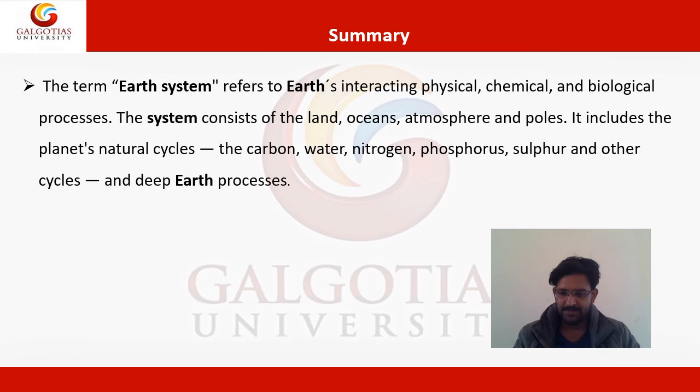And the fourth one we have studied is the hydrosphere, that is all forms of water that is available on the earth system, like in ocean, direct water, in glacier and snow which mainly comprise 70% of the fresh water, that is also part of the hydrosphere. Then the water vapor in the atmosphere is also part of the hydrosphere. So we have seen mainly an overview about all these four spheres of the earth system.